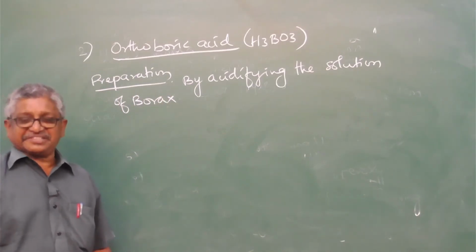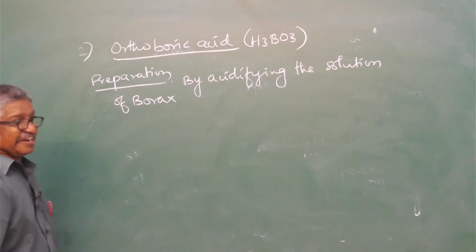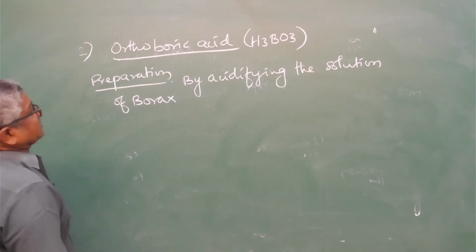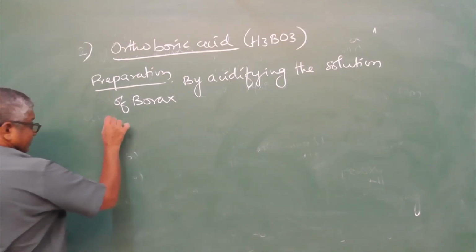If the borax is acidified, then it gives boric acid.